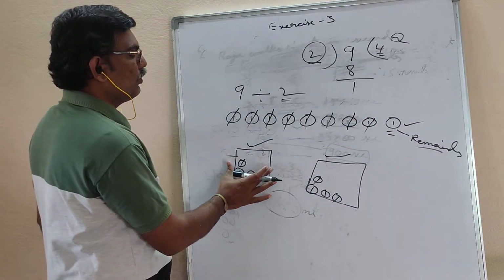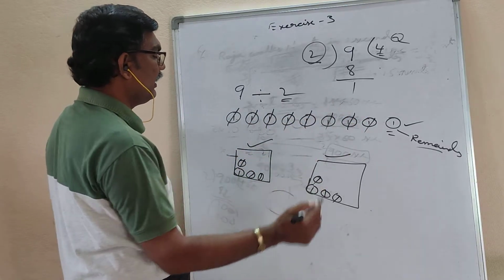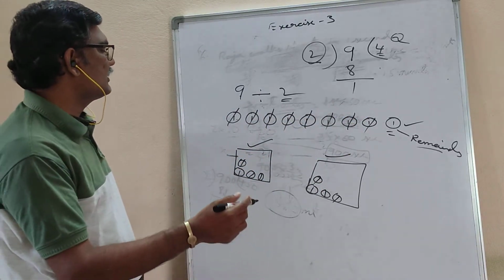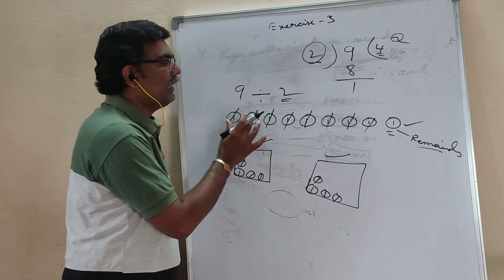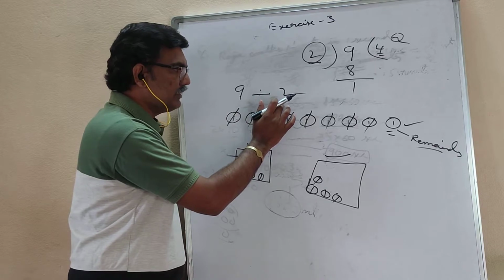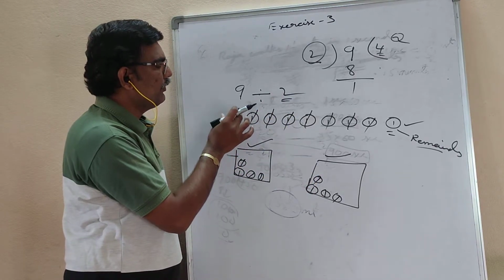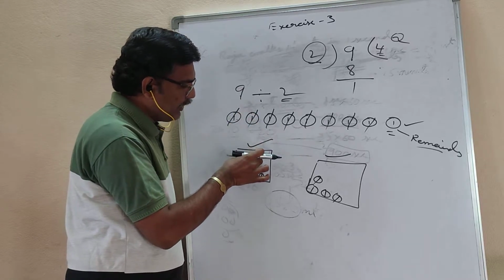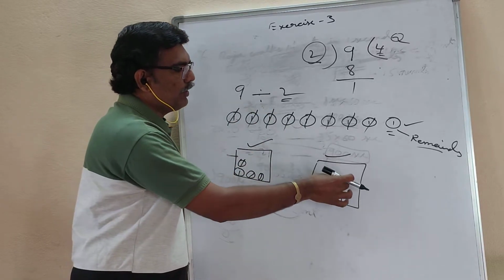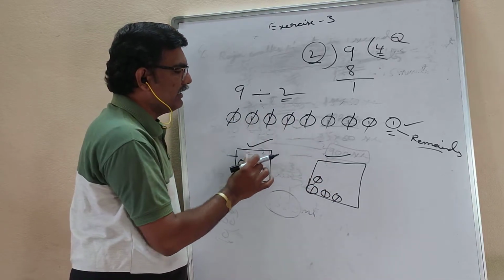Take 2 cups or 2 pockets, whatever it may be. You and your sibling, your brother or sister, have to share these 9 rupees equally. 9 divided by 2 means 2 members have to share equally. So what will you do? You keep 1 rupee in your pocket, and 1 rupee in your brother's pocket.